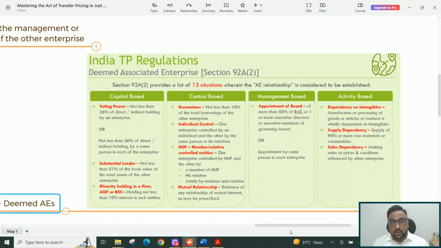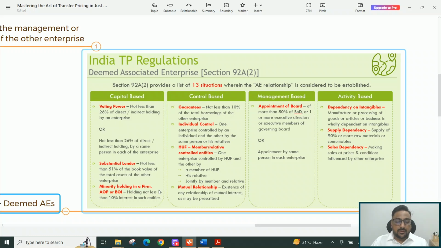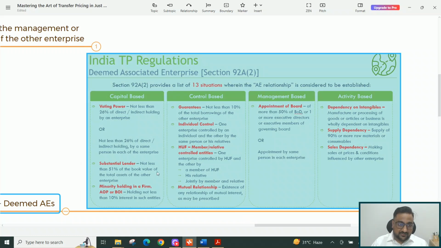So it's not that this has to be applied every time, but you need to understand that if, due to that knowledge transfer, they are not able to manufacture that particular product, then in such a case there is a relationship which can influence the price. So influencing needs to be understood. Now we'll move ahead. I hope this clarifies.